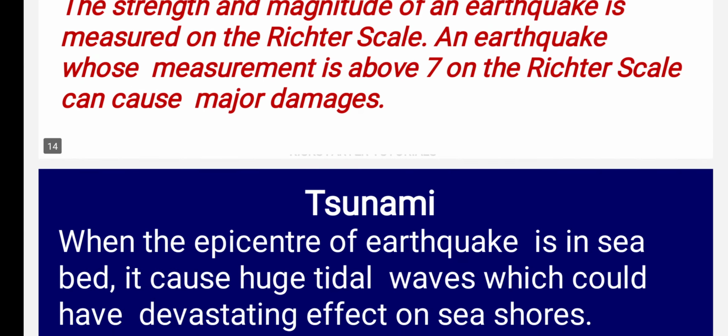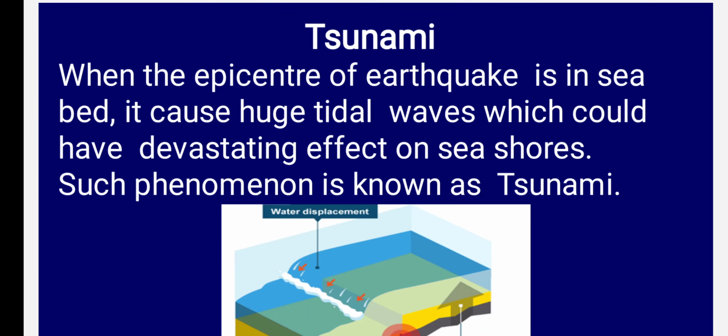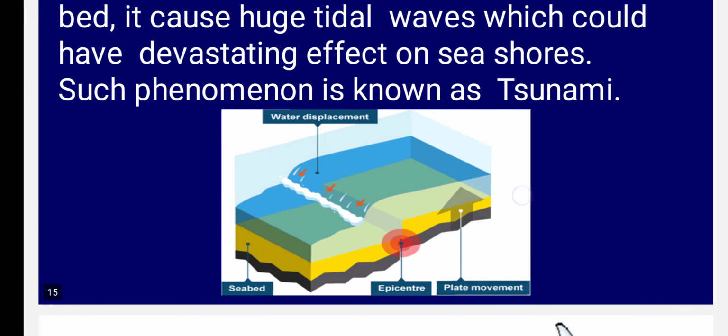Sometimes these earthquakes occur under the seabed. So it causes huge tidal waves, children, which greatly affect the seashores. They create a devastating effect on seashores. Such a phenomenon is called what? Tsunami, which you can see here.